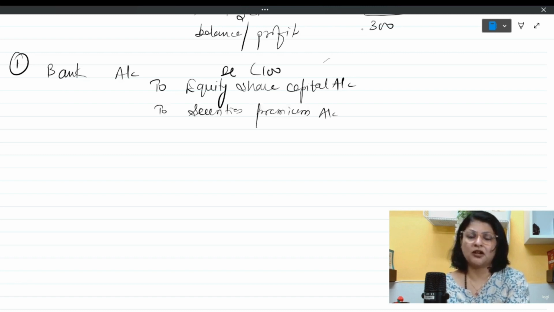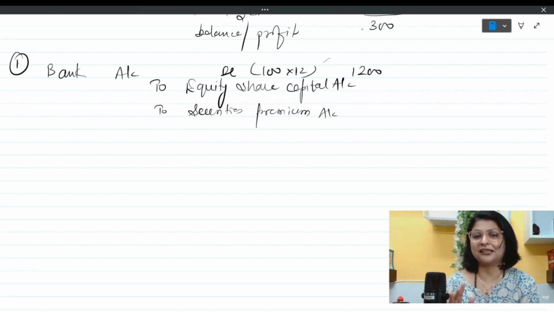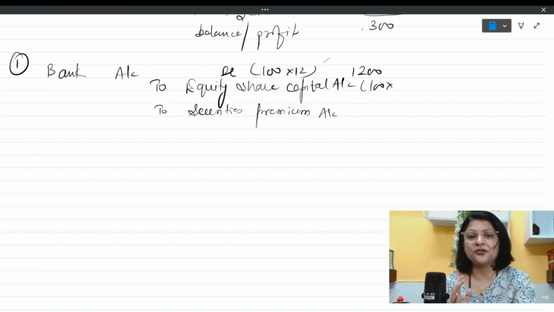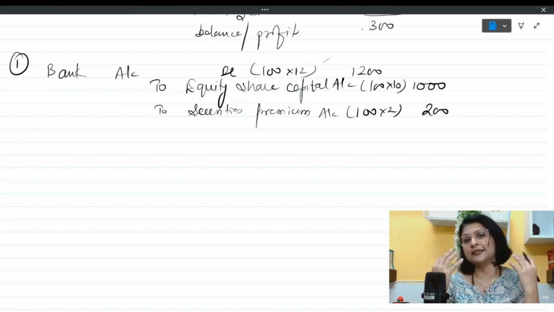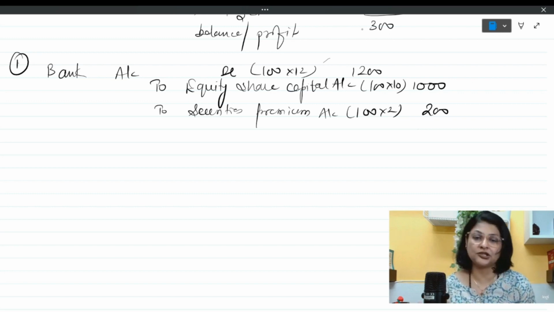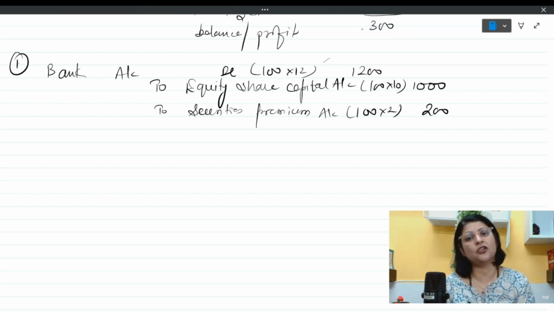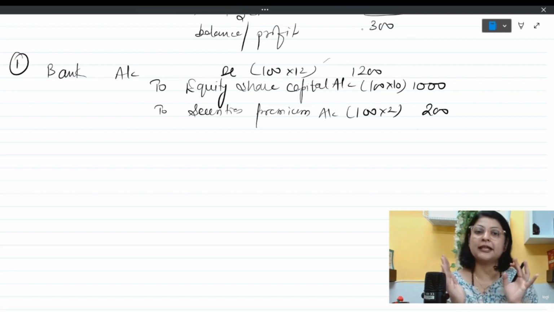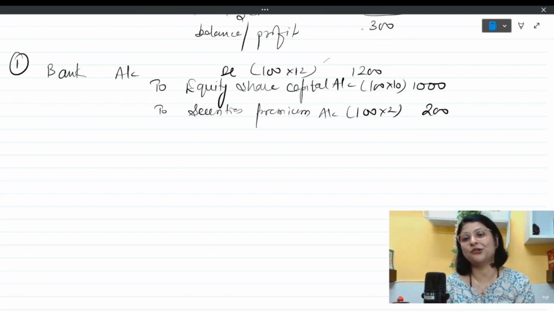100 shares of rupees 12 each, altogether 1200 rupees is received by the company, where 10 rupees belongs to share capital and 2 rupees belongs to securities premium. Like this we will pass the entry. Now in this case, just like the first case, we have not touched the share forfeiture account at all. That balance is not used because shares are not issued at discount.